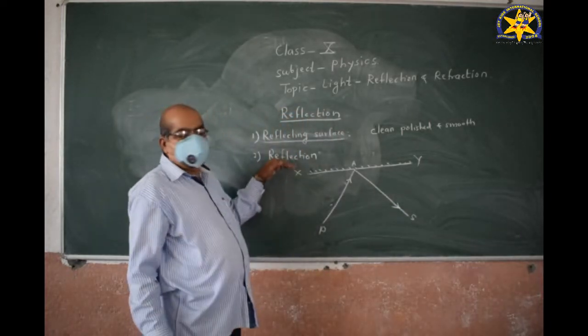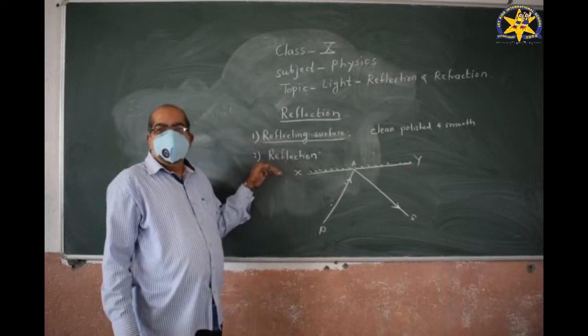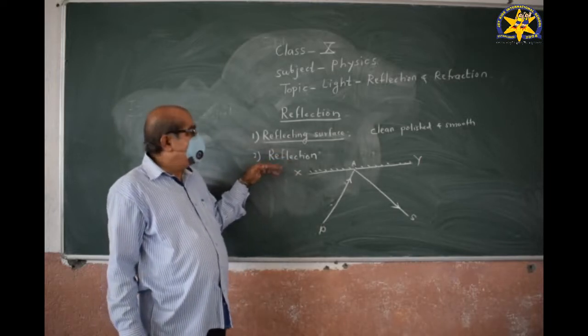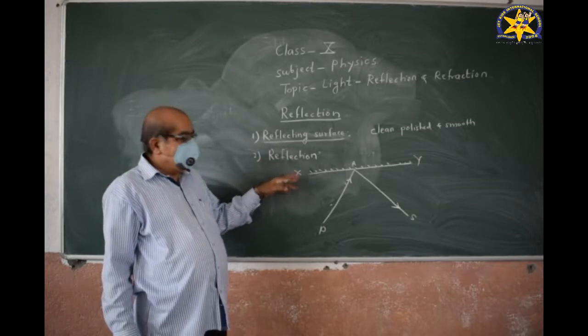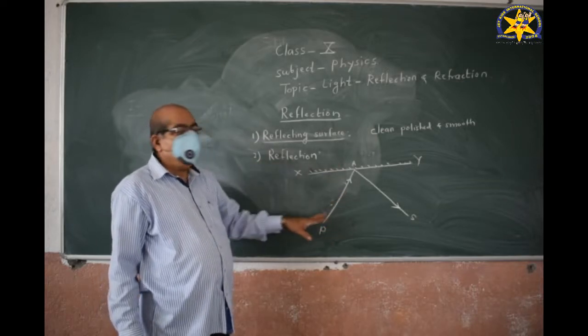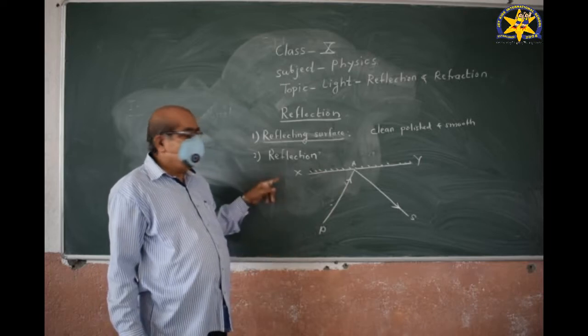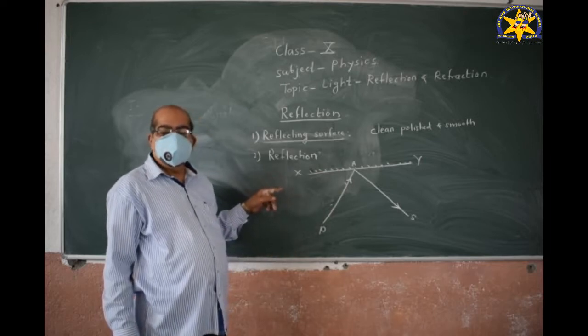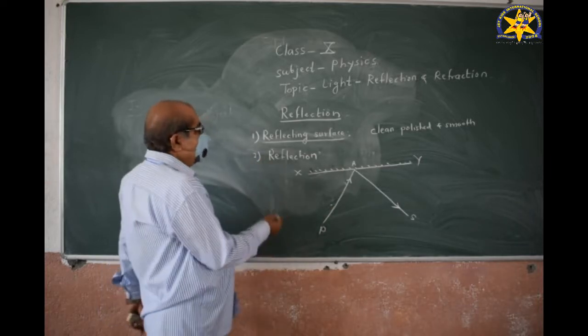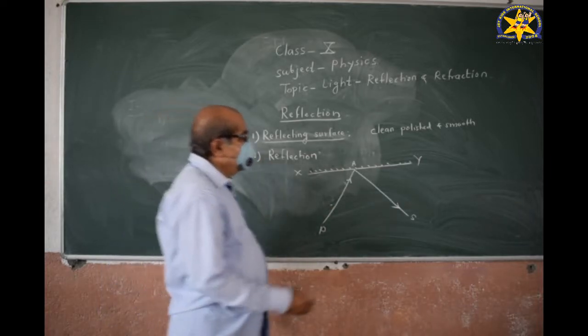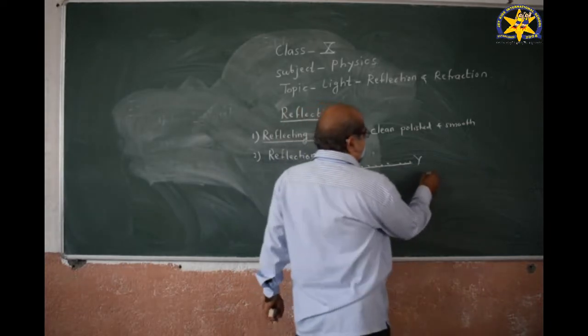Reflection is defined as when light is incident on the reflecting surface, then it comes back in the same medium. This phenomenon is called the reflection of light. Then the third quantity we define is the